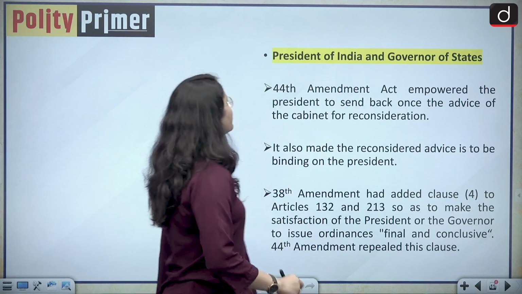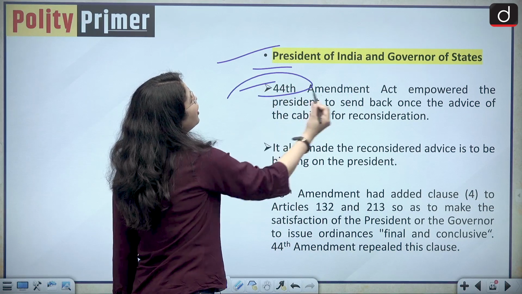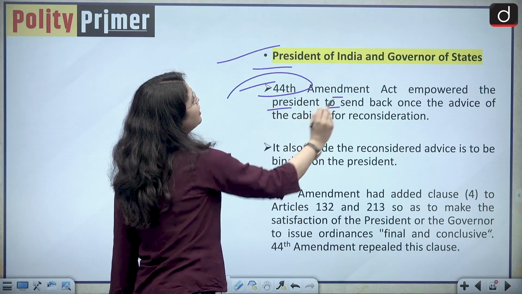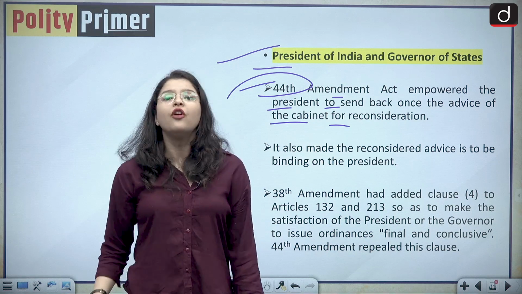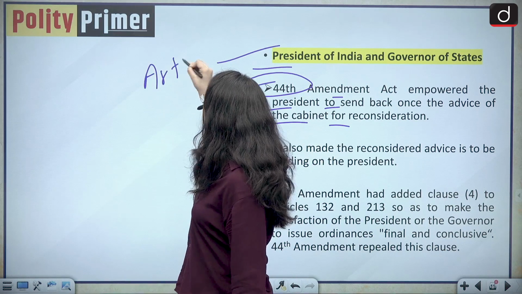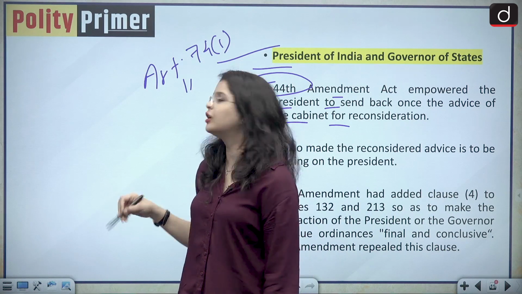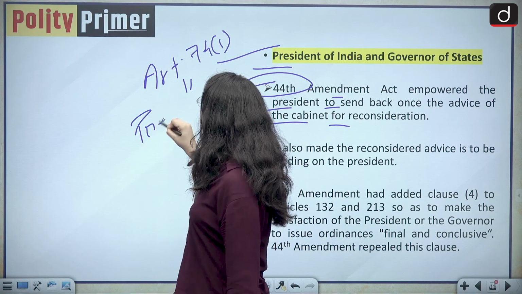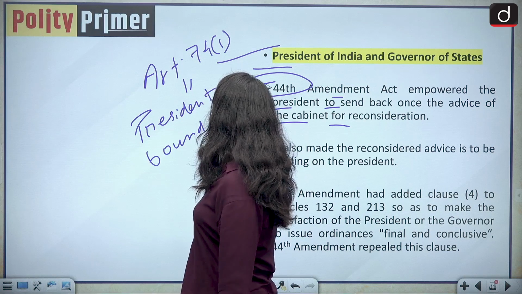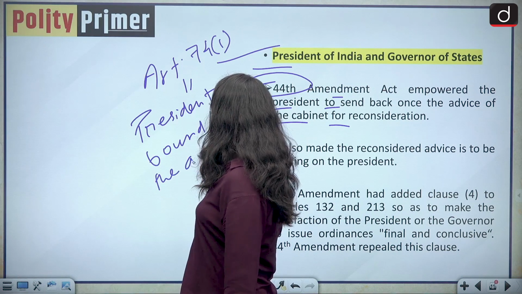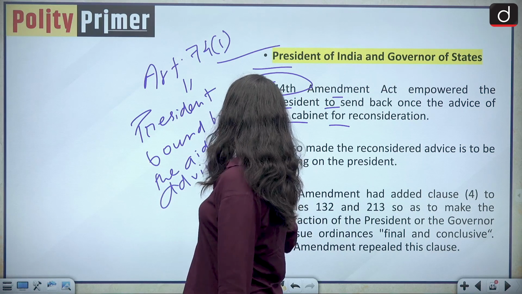Moving forward to the President of India and the governors of states. So basically the 44th Amendment Act empowered the President to send back once the advice of the cabinet for reconsideration. We all remember that the 42nd Constitutional Amendment Act inserted Article 74 Clause 1 in our Indian Constitution, which made the President bound by the aid and advice of the Council of Ministers.